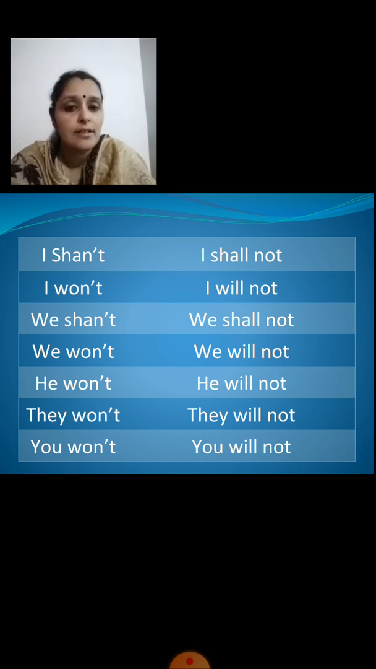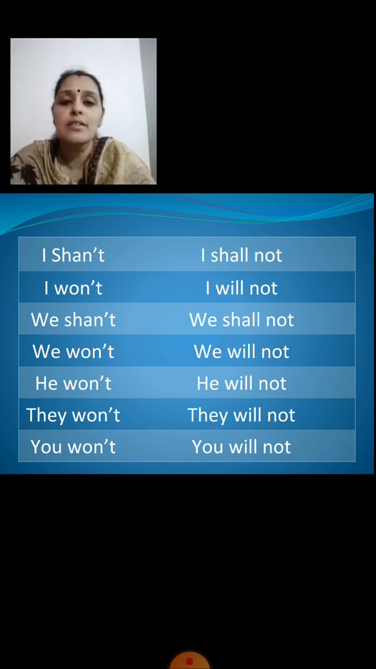I shan't means I shall not. I won't means I will not. We shan't means we shall not. We won't means we will not. He won't means he will not. They won't means they will not. You won't means you will not. Understood, children? So how the short forms are read?